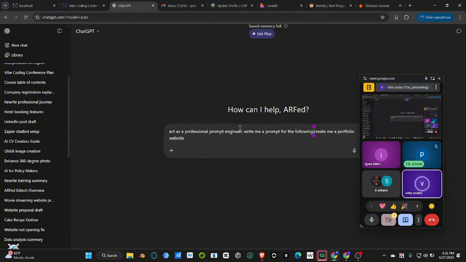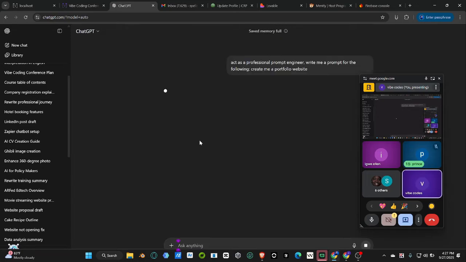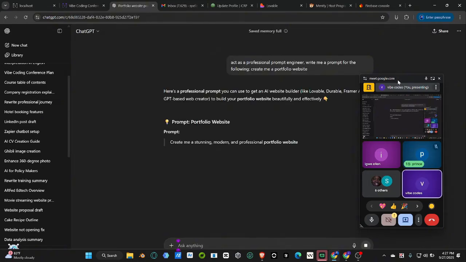So the following that I'm talking about is a portfolio website right now, okay? The prompt is: create me a portfolio website. Basically, I can't really think of any more features, okay? So with this that we have typed in, I'm just going to click on enter. Now you're going to see what ChatGPT is going to do for us, okay?